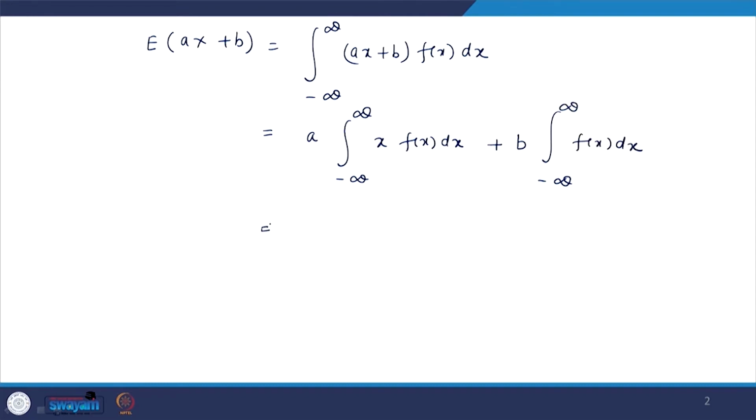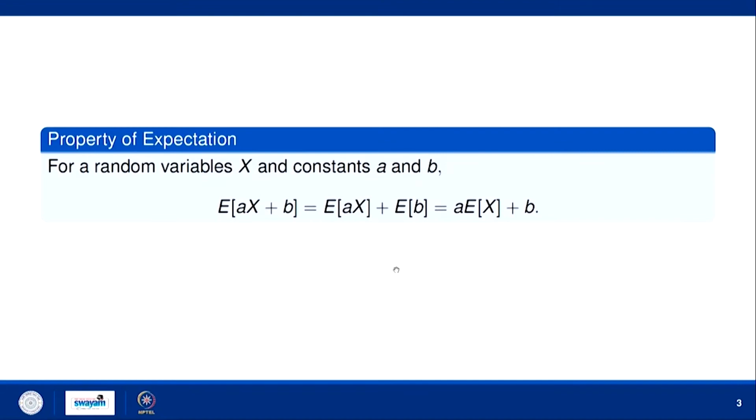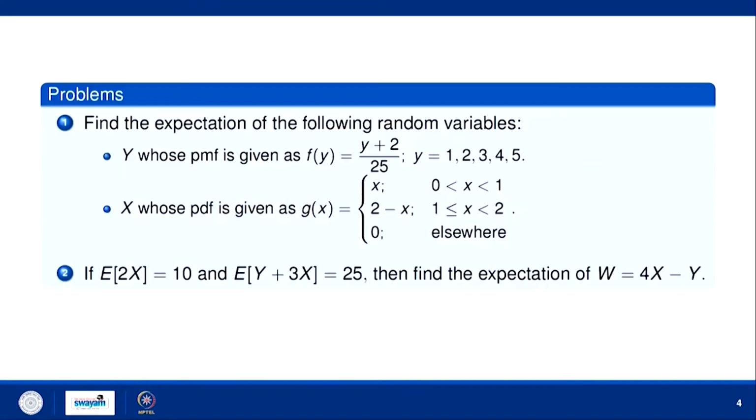As per the definition, the first term is expectation of x, and the second integral is 1, because f is the PDF of x. So expectation of a x plus b is always a times expectation of x plus b. This is an important property of expectation.